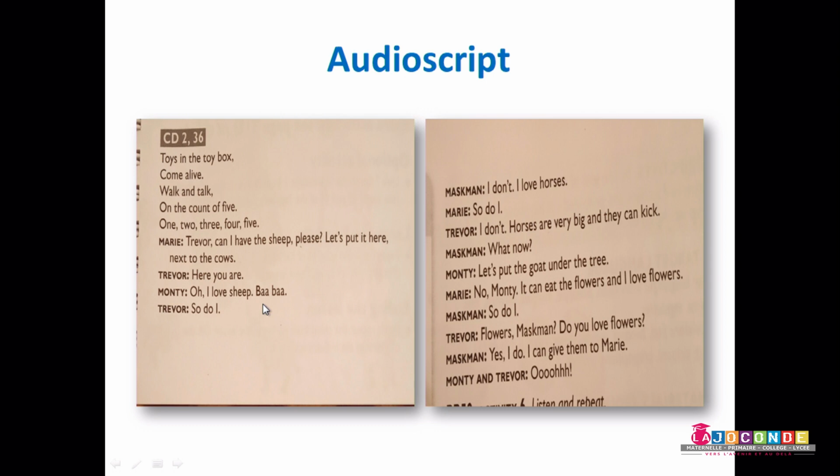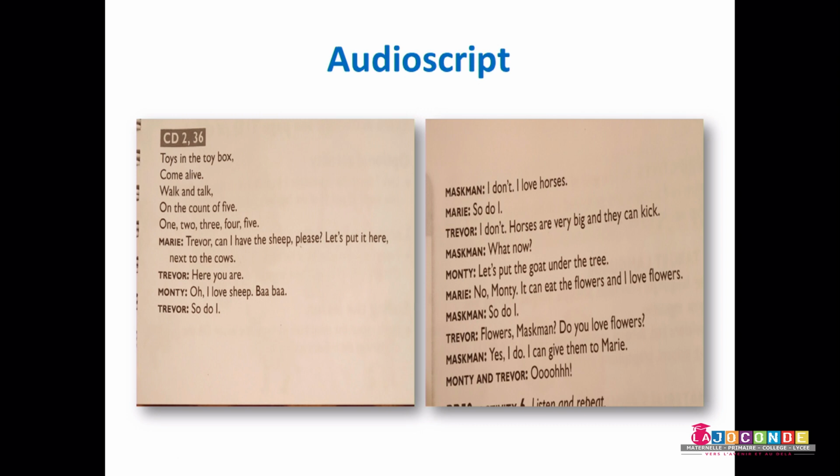Ba, ba. So this is the sound of the voice of the sheep. Trevor, so do I. Means yes. Okay, Maskman. I don't. I love horses. Mary. So do I. So this is yes. Okay. Trevor. I don't. Horses are very big and they can kick.